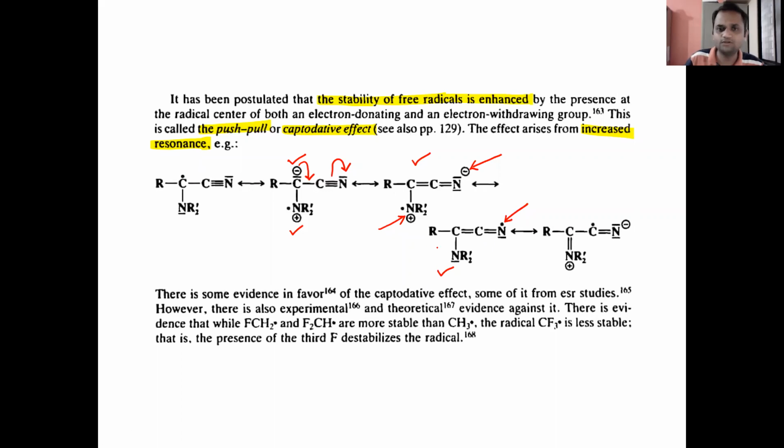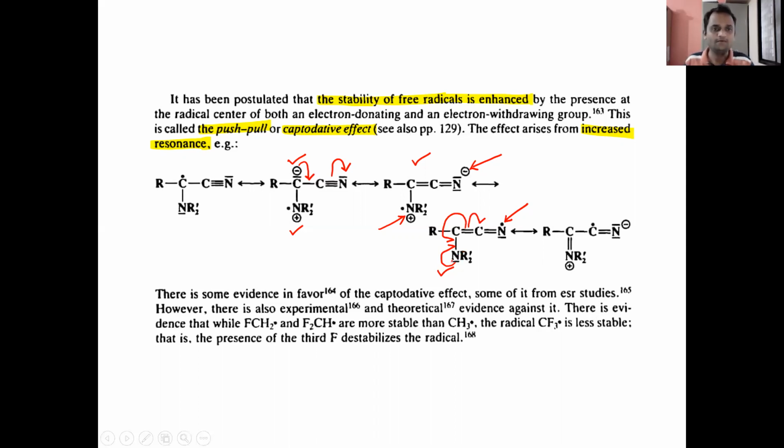Next, we have to do that this carbon-carbon double bond, one bond undergoes cleavage, so that carbon will get one electron. Then one electron is used for the formation of a double bond at this side, and the nitrogen will give one electron. So there is a formation of a double bond. So there remains a positive charge on the nitrogen. Okay, so this is the push-pull or captodictive effect.